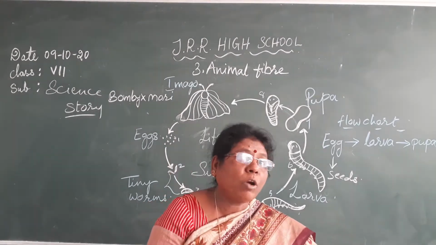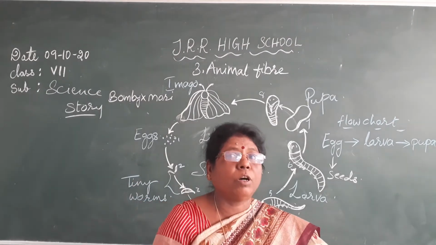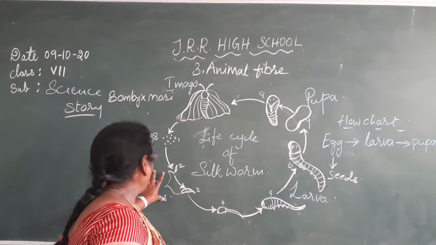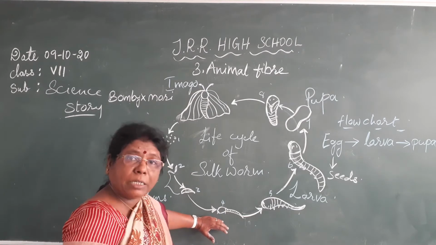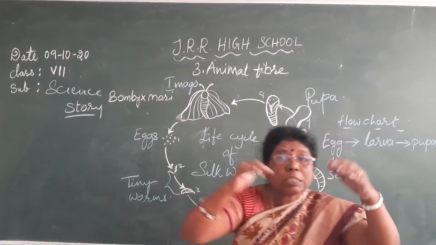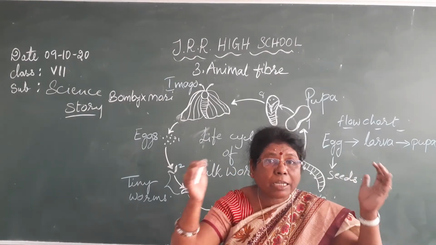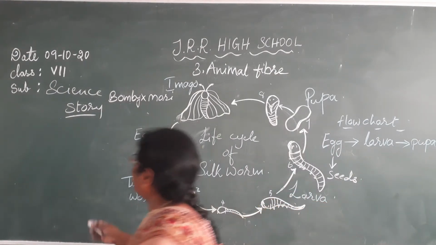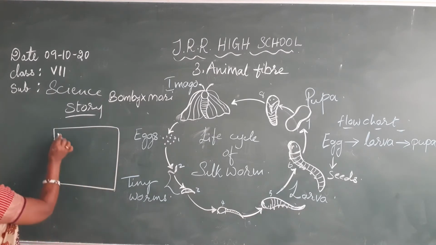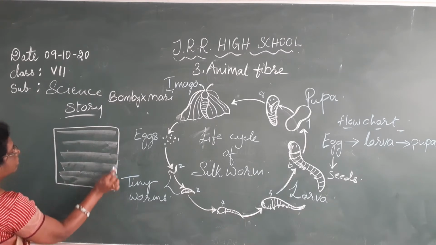Now what will his father do? His father will look after the worms. These tiny worms are going to increase in size. When the size increases, they have to be transferred into bigger cages. These cages are called Chandrikalu in Telugu. What we call it, Chandrikalu. So the size of the worms increases, and they transfer them into these.